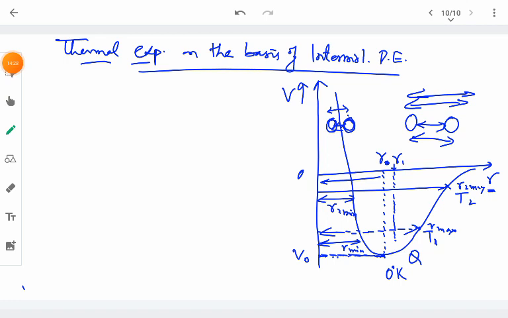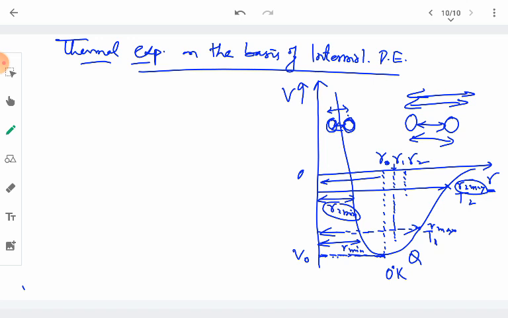So the average separation at high temperature T2 is the average of the maximum separation and minimum separation at temperature T2. It will be somewhere here, which is a higher separation than R1 or R naught. So we see that as the temperature increases, the average separation between the molecules also increases.